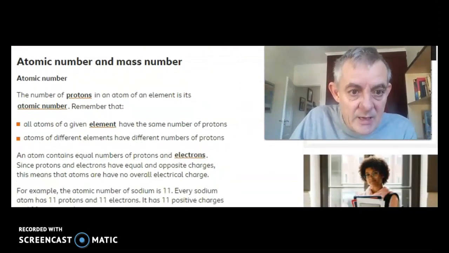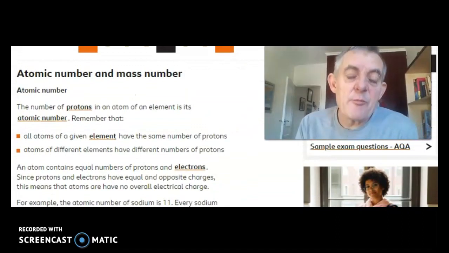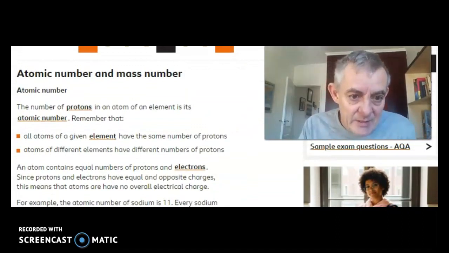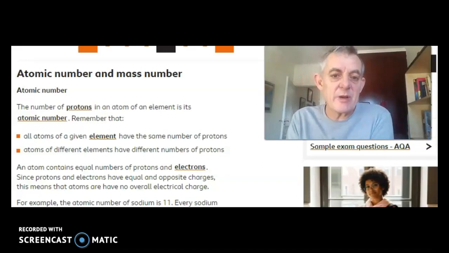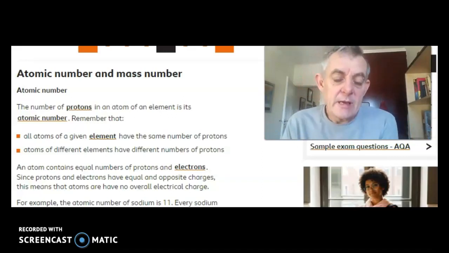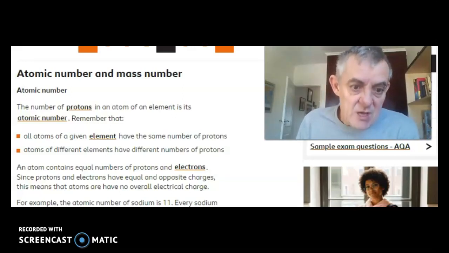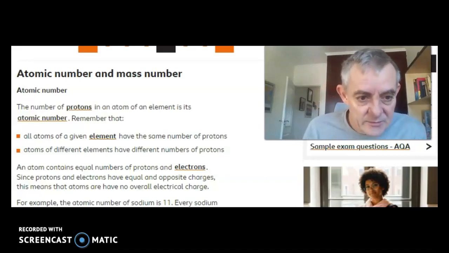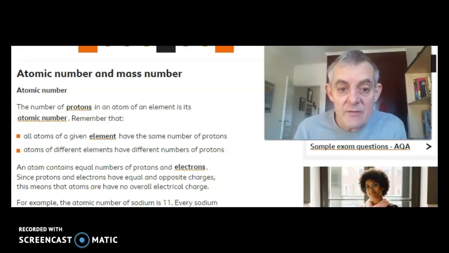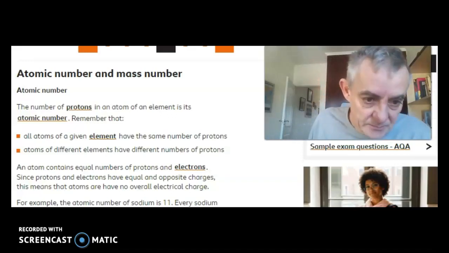So firstly, the atomic number and mass number. Remember, the atomic number is the number of protons in an atom of an element, and that is its atomic number. So hydrogen, which has an atomic number of 1, will have 1 proton. Helium has an atomic number of 2. It will have 2 protons. So all the atoms of any given element will have the same number of protons, and atoms of different elements will have a different number of protons. So hydrogen has 1 proton. Helium has 2 protons. Lithium has 3 protons.